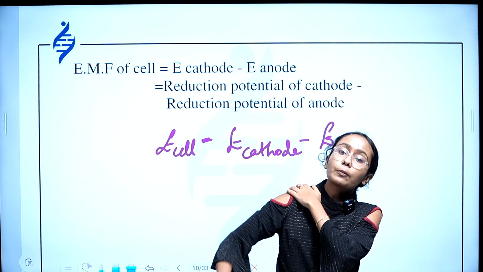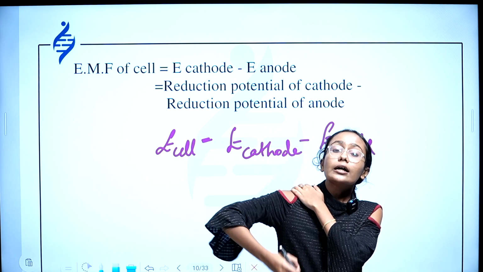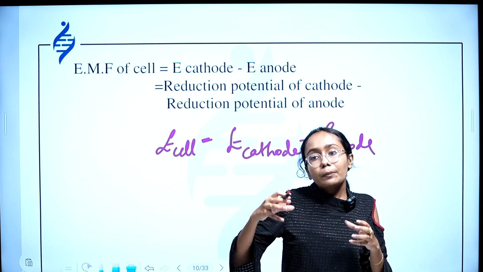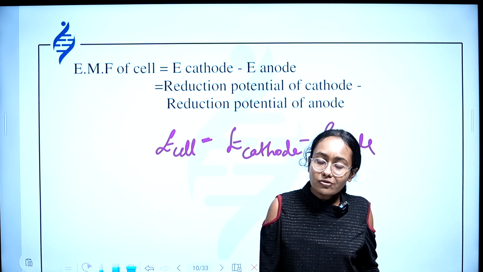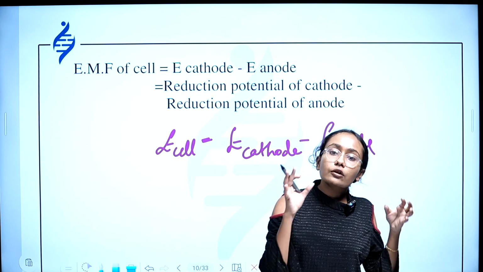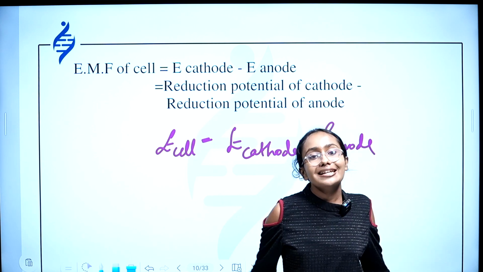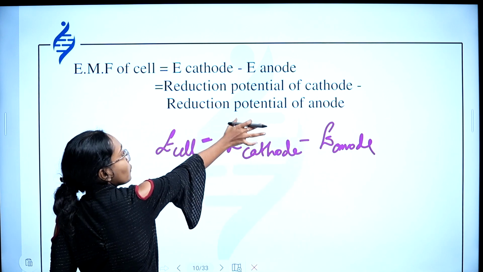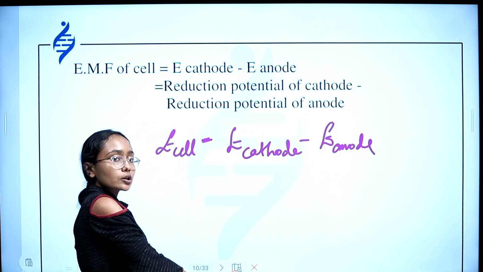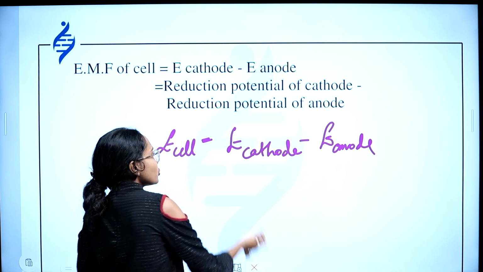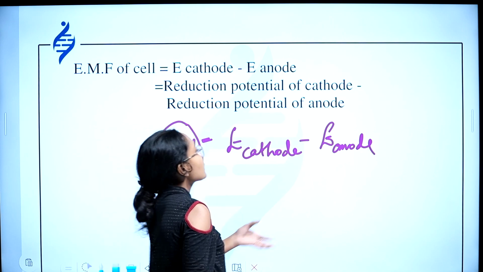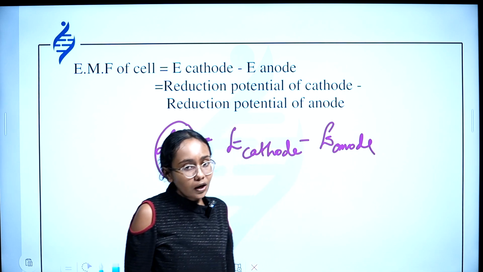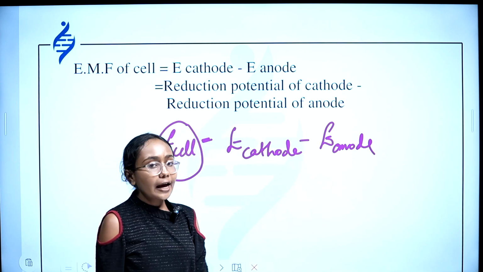Reduction potential means the potential of the electrode accepting electrons, or the potential where reduction is taking place, right? Oxidation potential is the potential of the position where oxidation is taking place. So the reduction potential of cathode minus the reduction potential of anode will give you the overall cell potential, or simply, the cell potential is the difference between the cathode potential and the anode potential. All right, E cathode minus E anode.